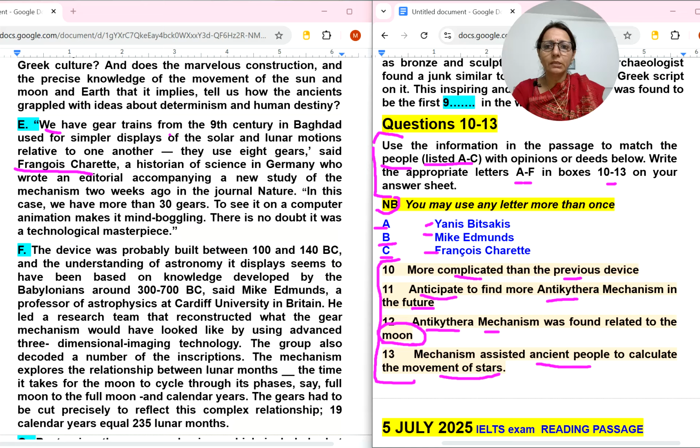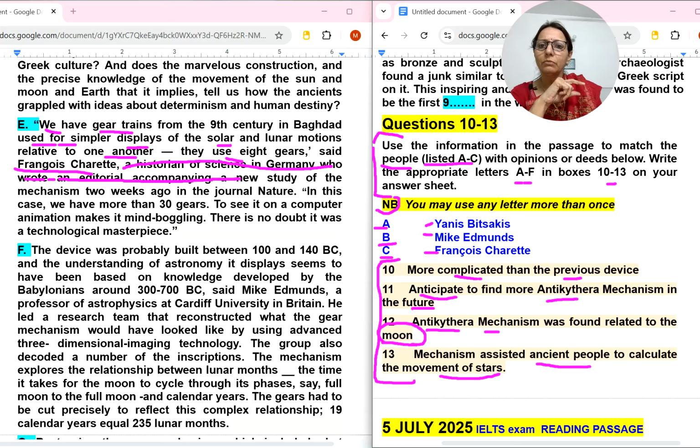We have gear trains from the 19th century in Baghdad, used for simpler displays of the solar and lunar motions relative to one another. They use 8 gears. Okay, so from the 19th century in Baghdad used, we have gear trains. So this person is talking about gear trains from the 19th century in Baghdad, used for simple displays of the solar and lunar motion relative to one another. They use 8 gears. Okay, said this person. So this is unnecessary information.